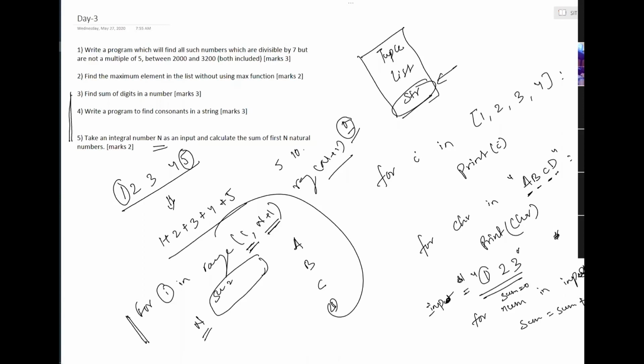So there is something called time complexity and space complexity. Whenever you write your code, you need to validate how efficient your code is on these two parameters, time complexity and space complexity: how much time it will take and how much space it is going to consume.